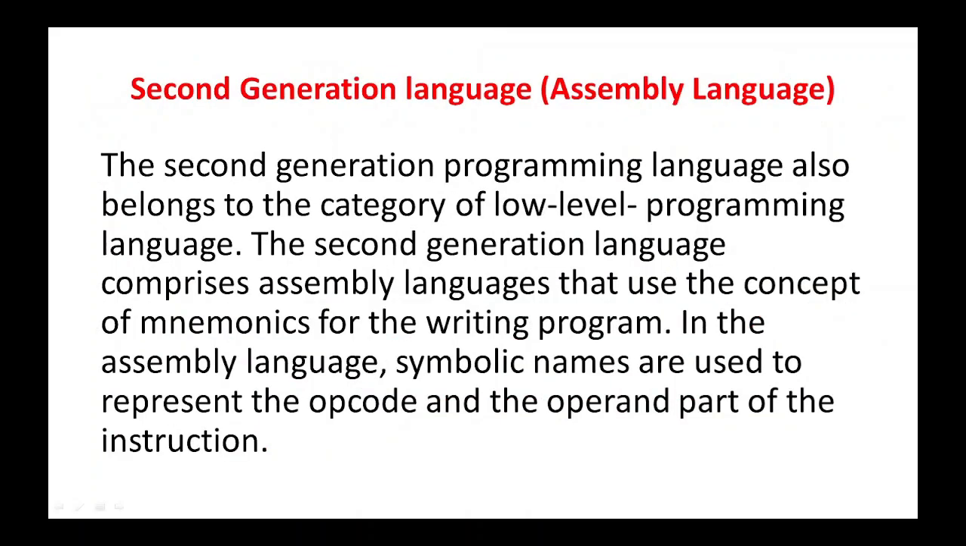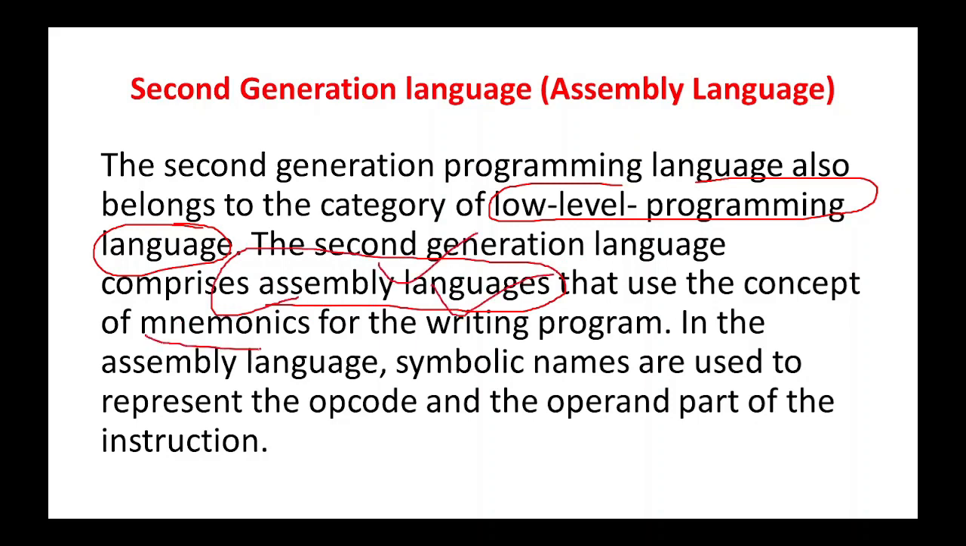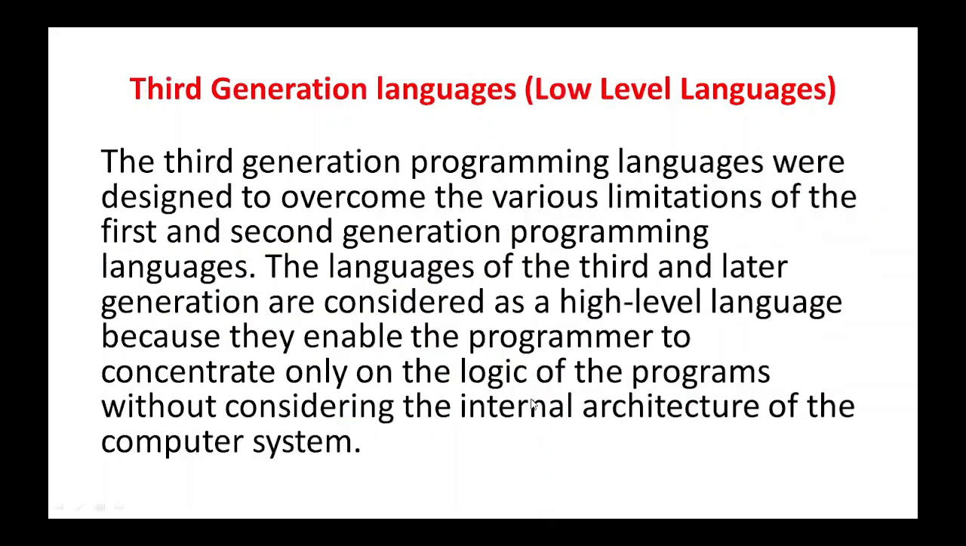Clear? In this sequence, we have to understand the second generation language also. The second generation language also belongs to the same category of low level programming. Whenever we are going with a low level programming language, the second generation basically uses assembly languages. Clear? And this concept uses many codes for writing programs. In assembly language, we use symbolic names to present our information or instructions to the machine.